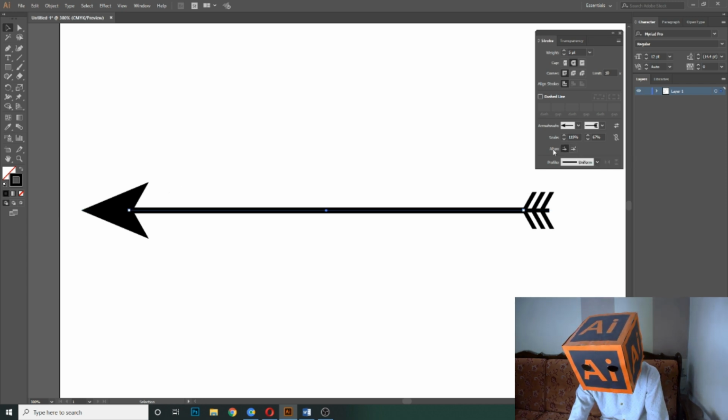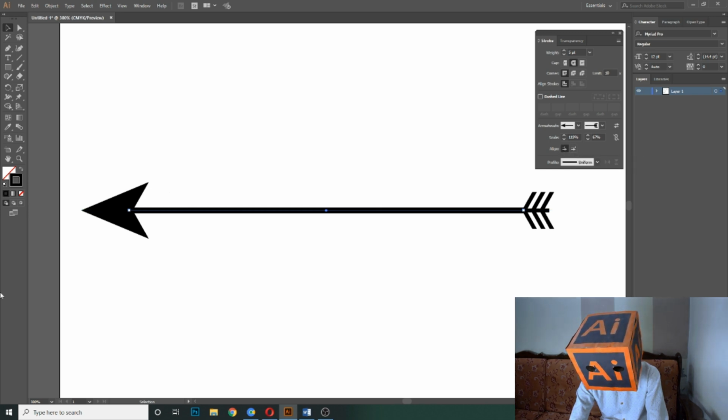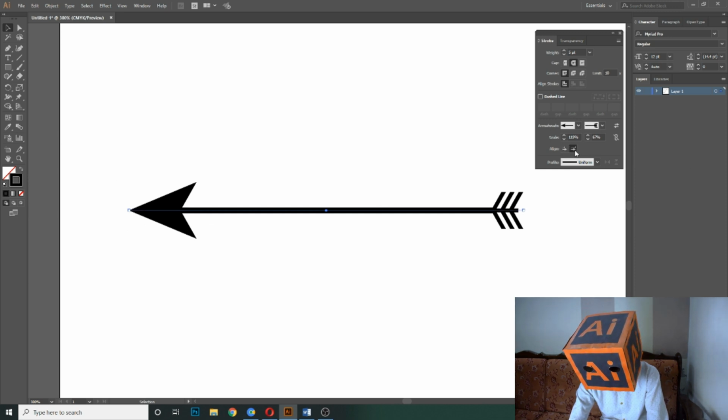And with the help of align, I can align my arrows. Like if I want my arrows after this dot, then I click here, and if I want these arrows before this dot, then I click here.